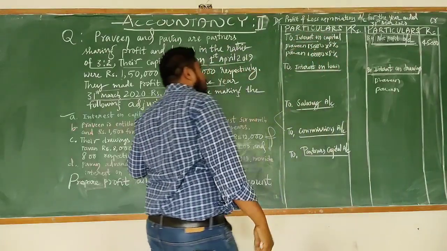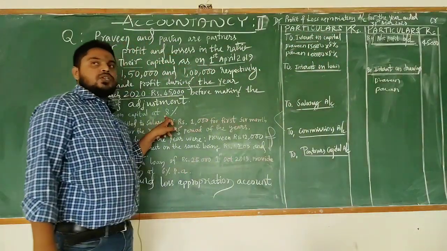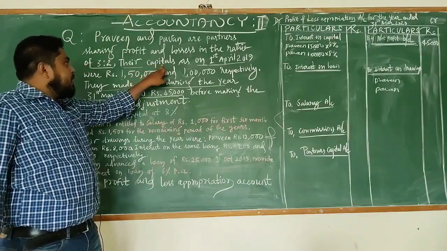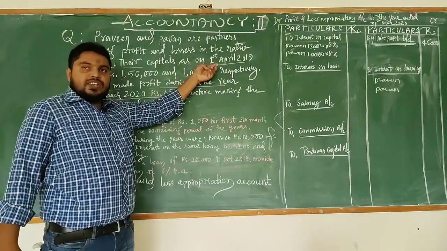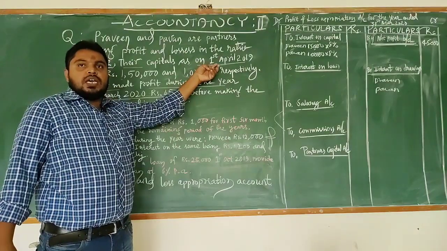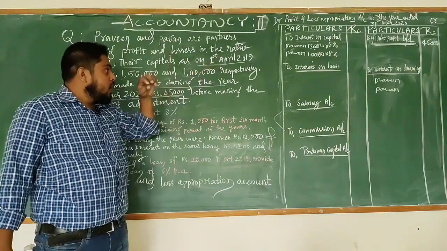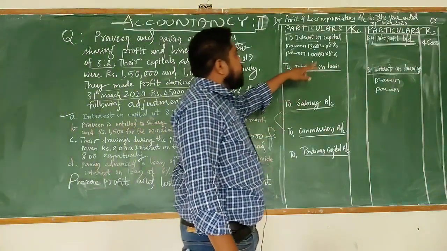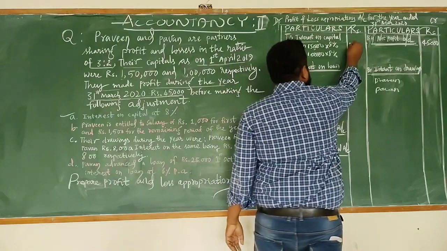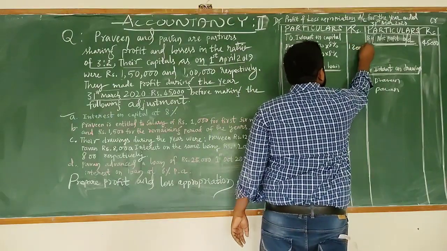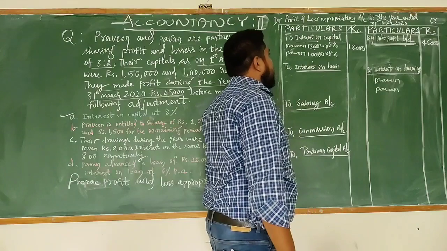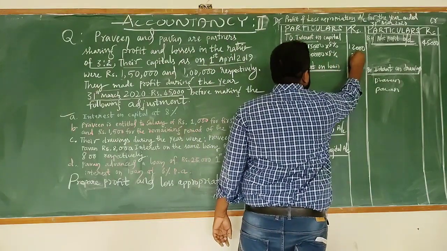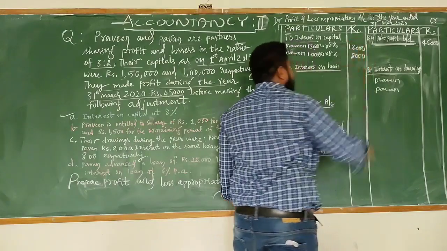Before calculating the interest on capital, check the dates here. The capitals were introduced on 1st April, at the beginning of the year, so interest will be payable for the full year. So 1,50,000 into 8% is 12,000. And Pawan has invested 1 lakh, for that he will get interest at 8%, 8,000.